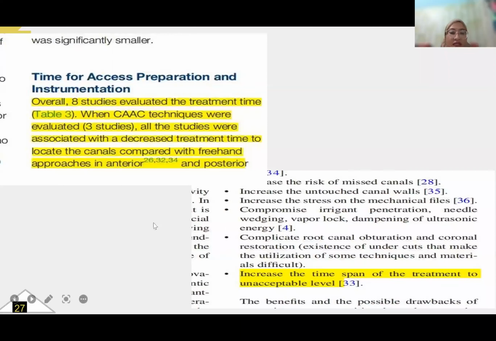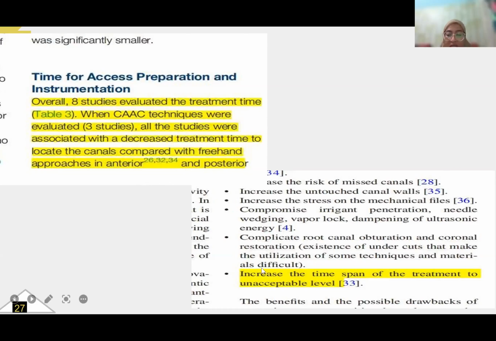For the literature, a study evaluated the treatment time when the conservative access cavity technique was associated with decreased treatment time to locate the canal compared with conventional access cavity approaches in anterior or posterior teeth.